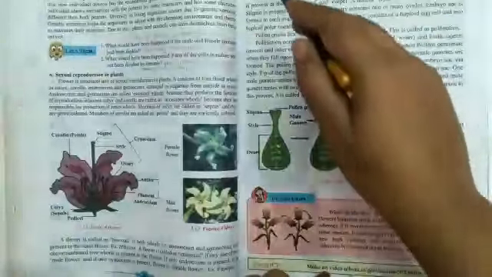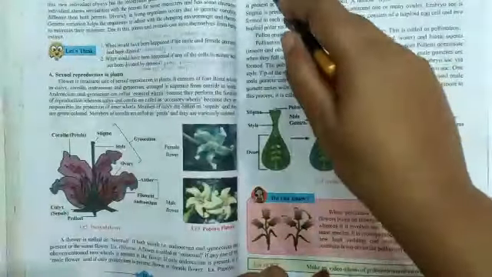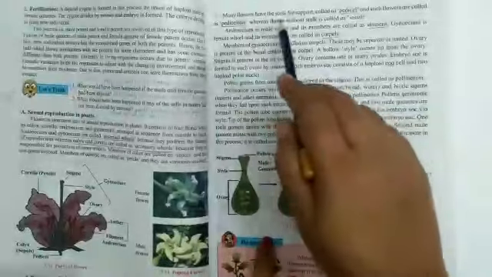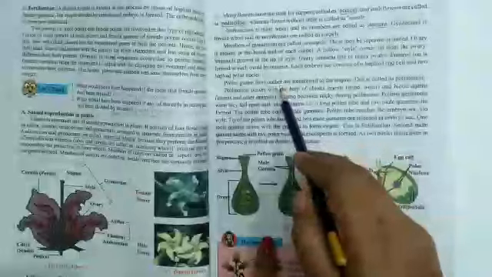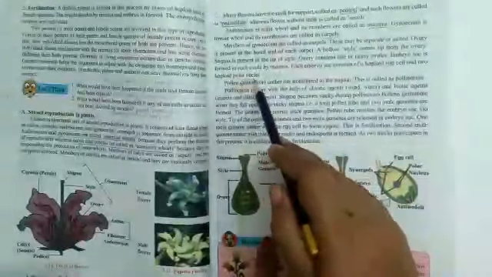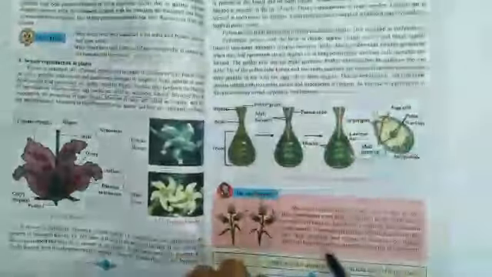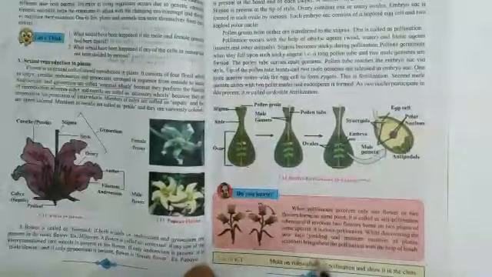On the next page you can see here the description of the parts. 'So many flowers have' on the top of it, 'so many flowers have the stalk to support' till 'the haploid polar nuclei', this full paragraph is omitted from your syllabus. Rest all is there. And here 'do you know' and use of ICT, that is also omitted from your syllabus.